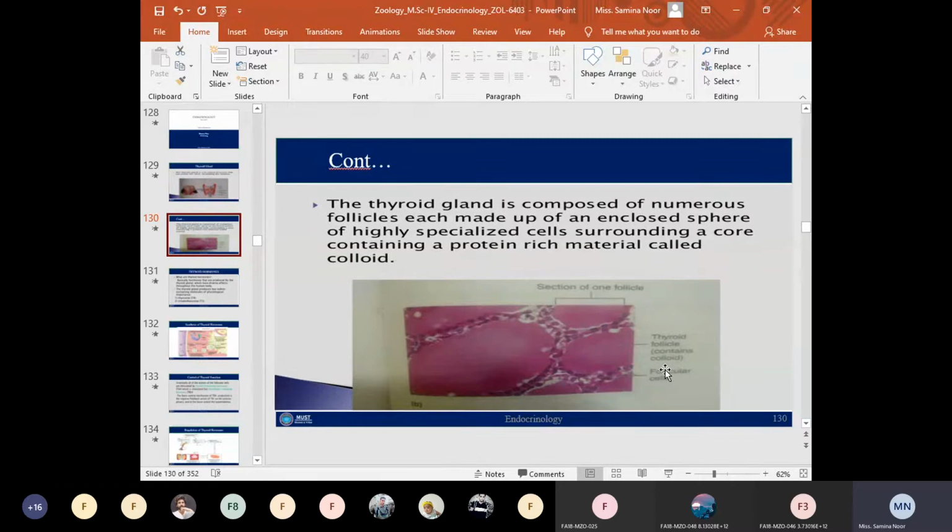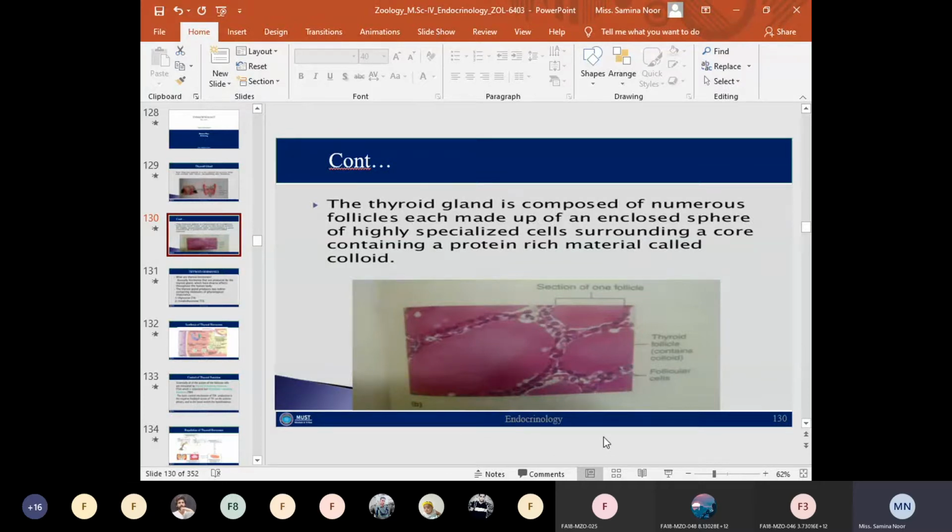The thyroid gland is composed of two main types of cells: the follicular cells and the C cells. The follicular cells secrete two different types of iodine-containing hormones.